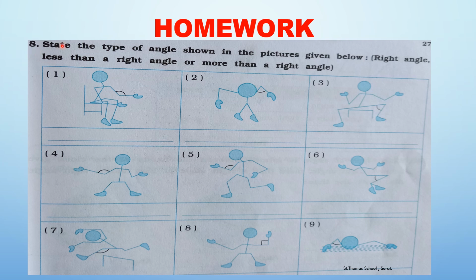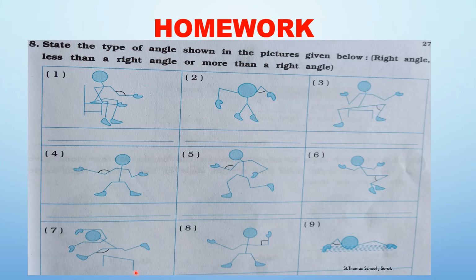So students, there is an homework for you. This is question number 8 from your workbook. State the type of angle shown in the pictures given below. So you have to write like this: right angle, less than a right angle, or more than a right angle. So I am solving 3 sums of this. Rest of the sums you have to do it by yourself in your workbook itself.